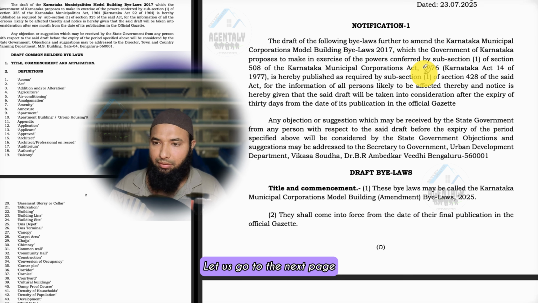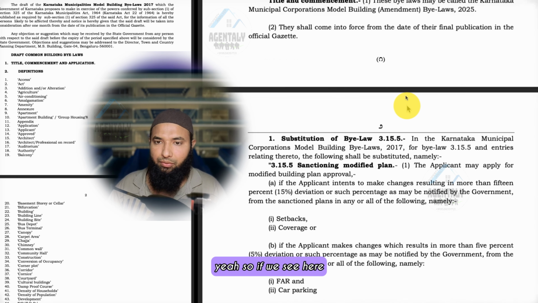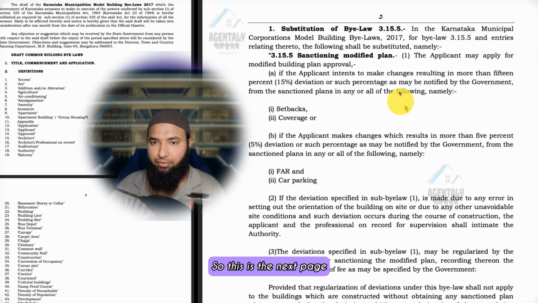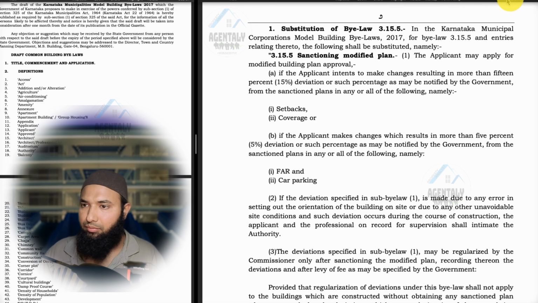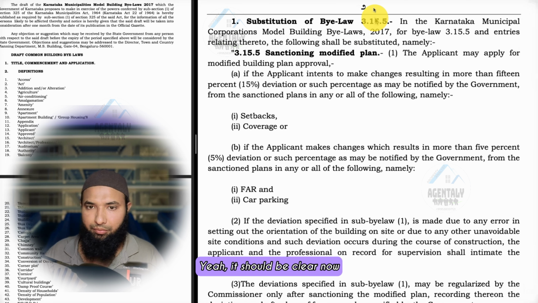Let me clear this. Let us go to the next page. Here we see commencement, which we have completed. So this is the next page. Let me zoom a bit. It should be clear now.